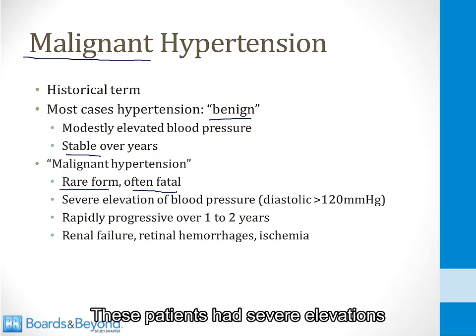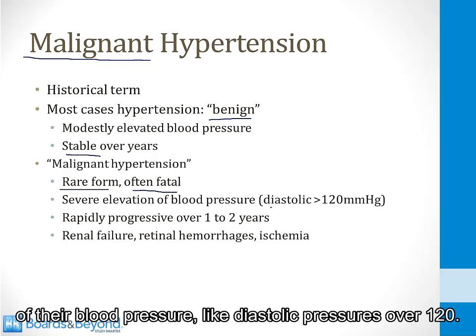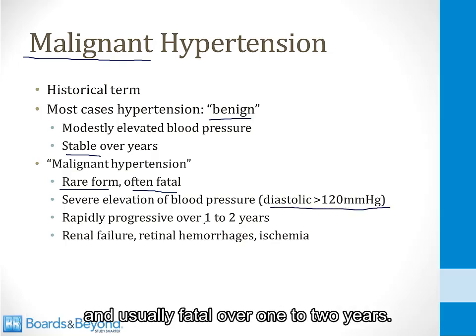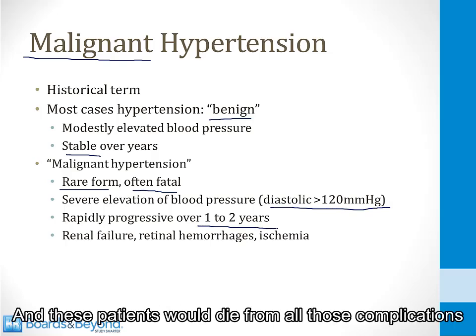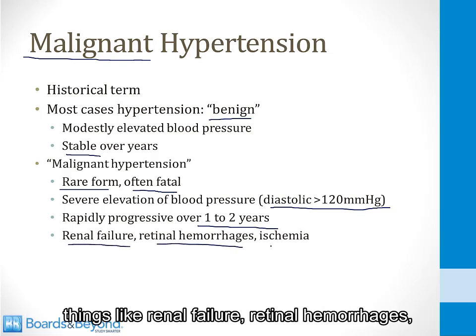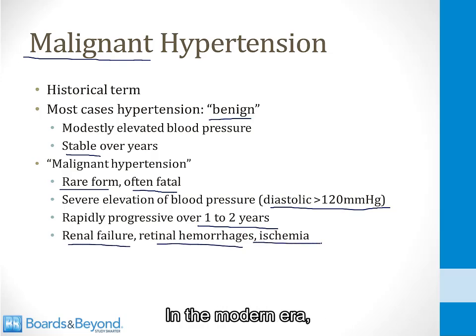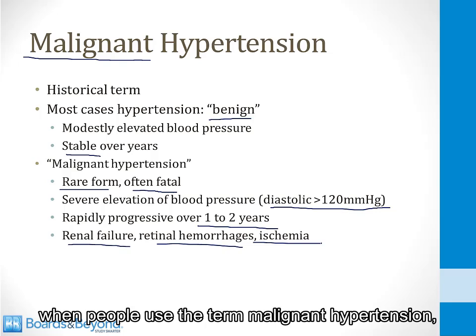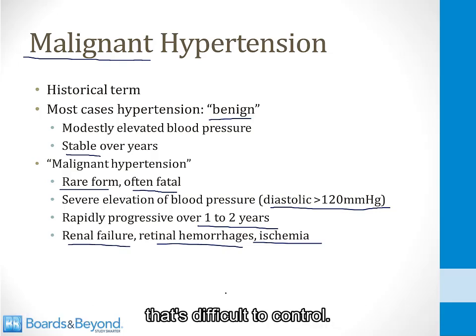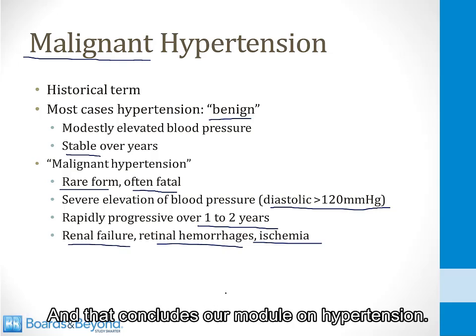These patients had severe elevations of their blood pressure, like diastolic pressures over 120. The condition was rapidly progressive and usually fatal over 1 to 2 years, and these patients would die from all those complications of severely elevated blood pressure we talked about before, things like renal failure, retinal hemorrhages, and cardiac ischemia. In the modern era, when people use the term malignant hypertension, they usually mean a patient who has severe hypertension that's difficult to control. And that concludes our module on hypertension.